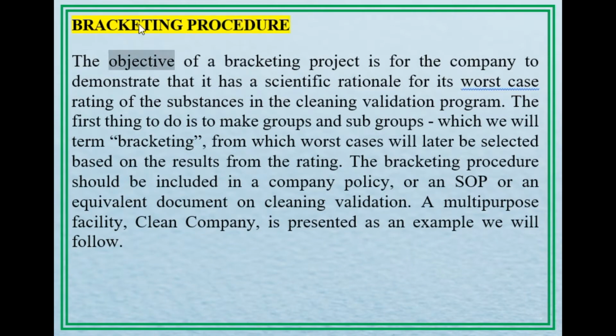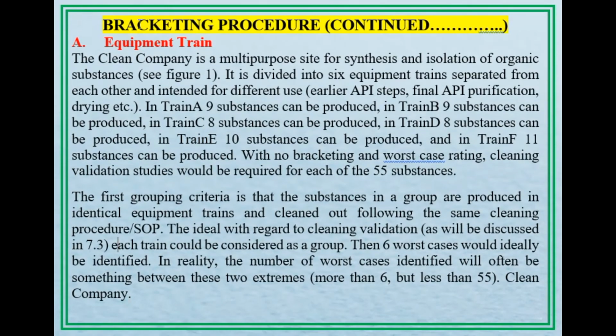Bracketing procedure. The objective of a bracketing project is for the company to demonstrate that it has a scientific rationale for its worst-case rating of the substances in the cleaning validation program. The first thing to do is to make groups and subgroups, which we will term bracketing, from which worst cases will later be selected based on the results from the rating. The bracketing procedure should be included in a company policy, or SOP, or an equivalent document on cleaning validation. A multipurpose facility, Clean Company, is presented as an example we will follow.